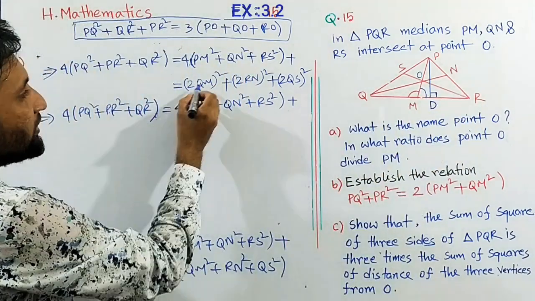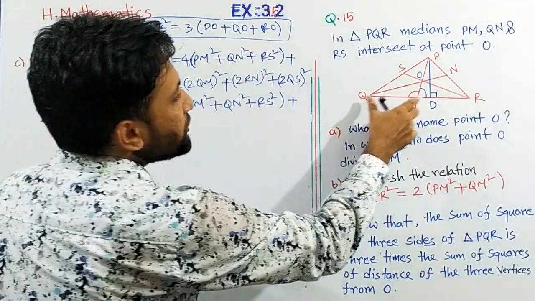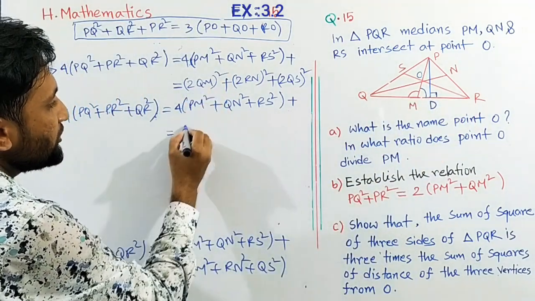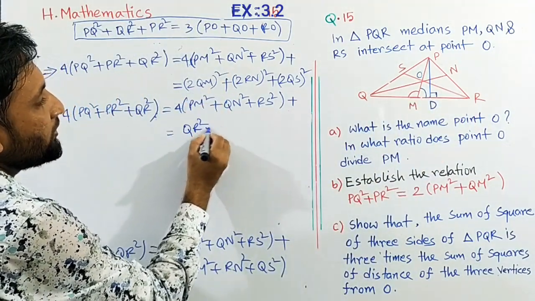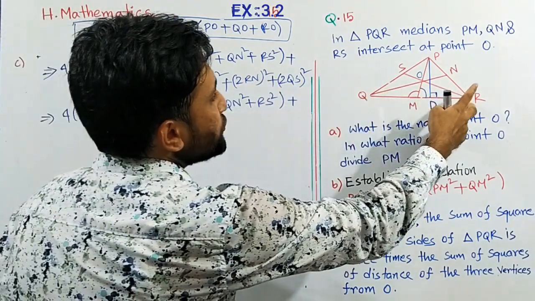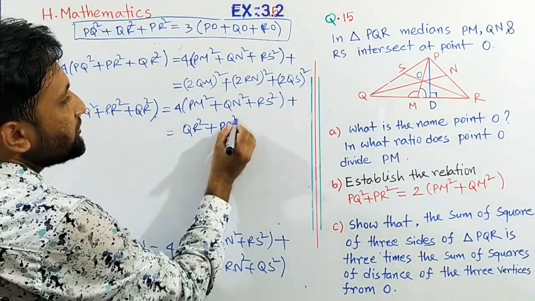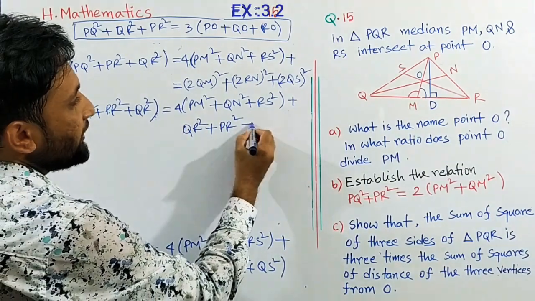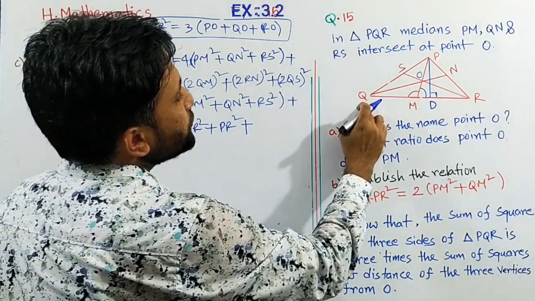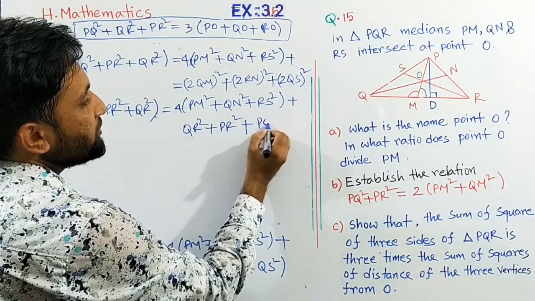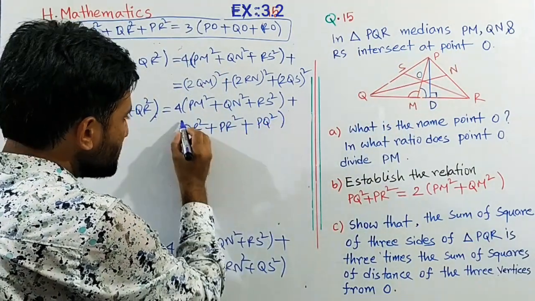So we can write 2QM = QR², and then 2RN = PR². This is a plus sign. Okay, and then plus 2QS = PQ², and closing the first bracket.